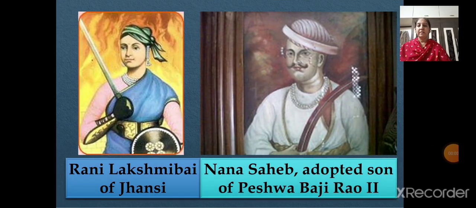Now here children, in this image you can see Rani Lakshmibai of Jhansi as well as Nana Sahib, adopted son of Peshwa Bajirao II. Many ruling families tried to negotiate with the company to protect their interests. Rani Lakshmibai of Jhansi wanted the company to recognize her adopted son as the heir to the kingdom after the death of her husband. But due to the doctrine of lapse, she was not allowed to have the adopted son as the heir.